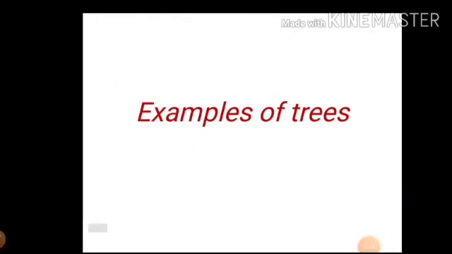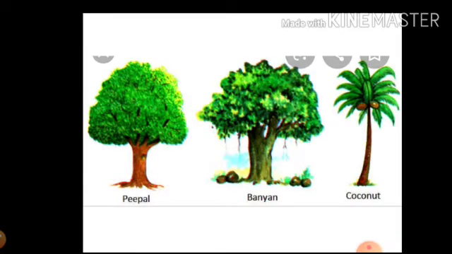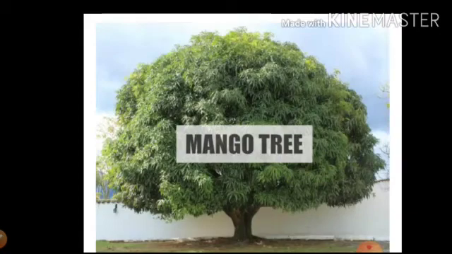Now we are coming on examples of tree. You can see in the picture here peepal tree, banyan tree, coconut tree. These are the examples of trees. You can see this is coconut tree. Coconut tree grows very tall. While you can see here mango tree. Mango tree is spread wide.